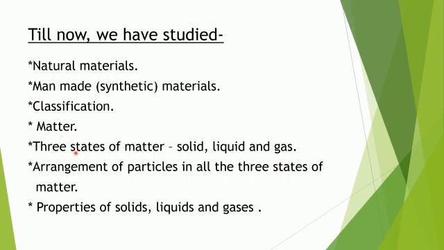We have studied all the three states of matter, that is the solid, liquid and gas. Also we have seen the arrangement of particles in all the three states of matter, and we have studied the properties of solids, liquids and gases. I hope you remember this.